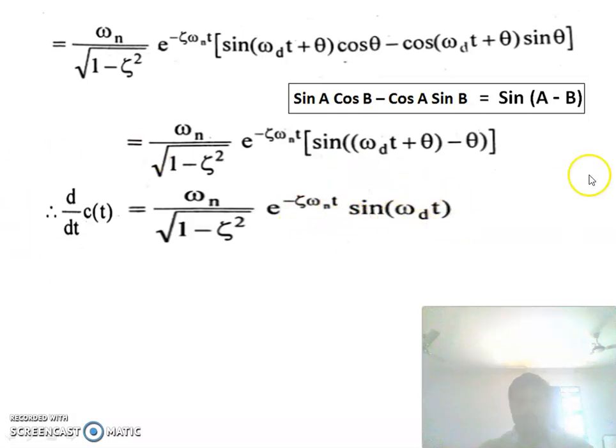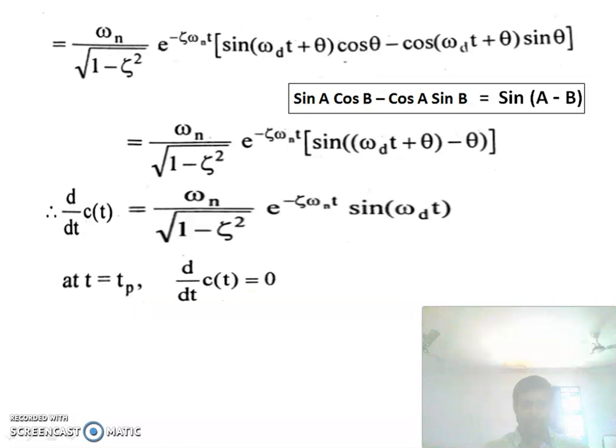Now we have to substitute tp instead of t, and we have to make this dc(t) by dt, the differentiation of c(t) with respect to t, equal to 0.